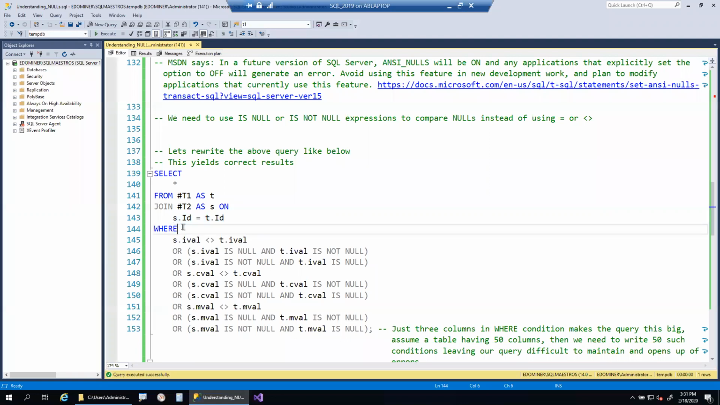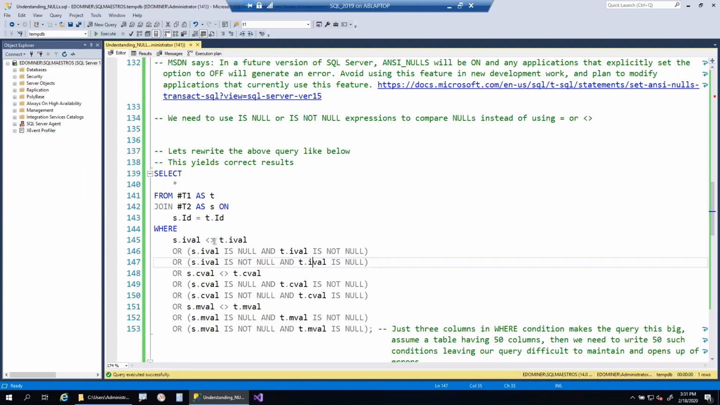And now we are filtering the data. When s dot I value not is equal to t dot I value, or s dot I value is null and t dot I value is not null, or s dot I value is not null and t dot I value is null. So we are trying to put up all permutations and combinations for that particular column.